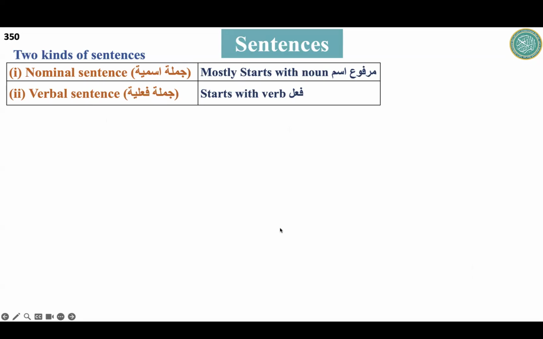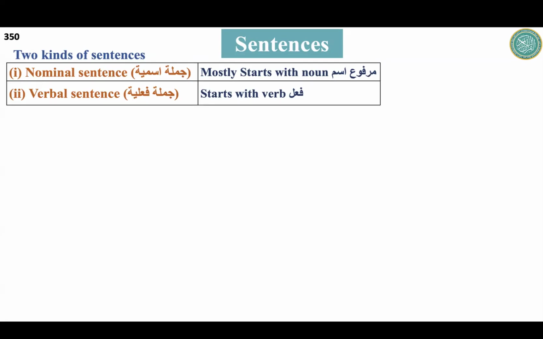Next, when we say Baytullahi, house of Allah, that is not a complete sentence. How will it become a complete sentence? When there is is, am, are. We put a helping verb, and especially in Arabic, we don't see any words for is, am, are. We have to put them ourselves.